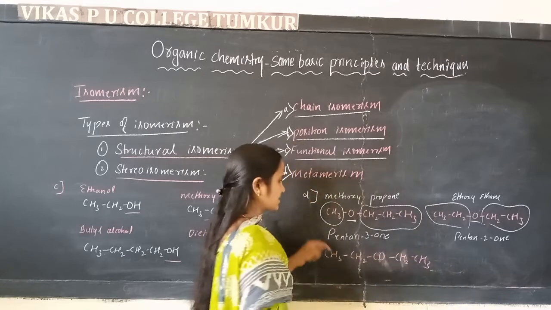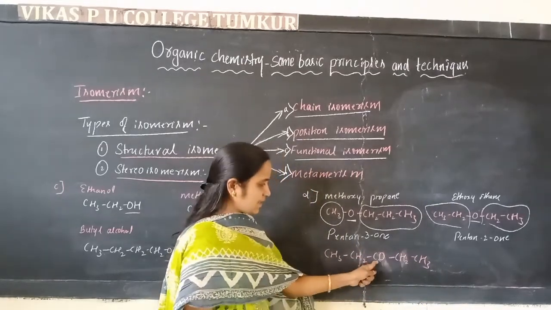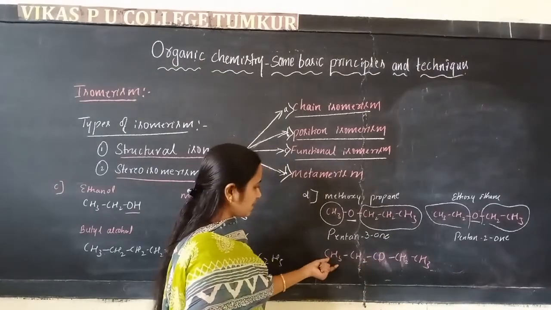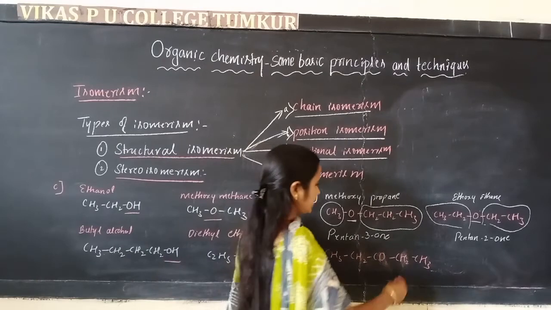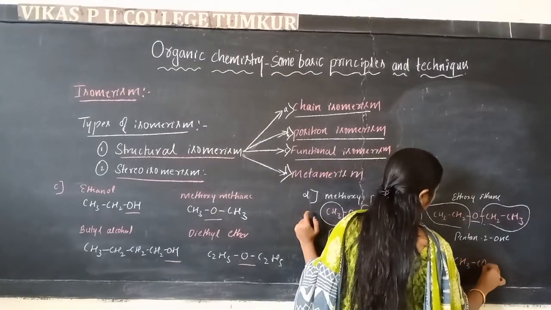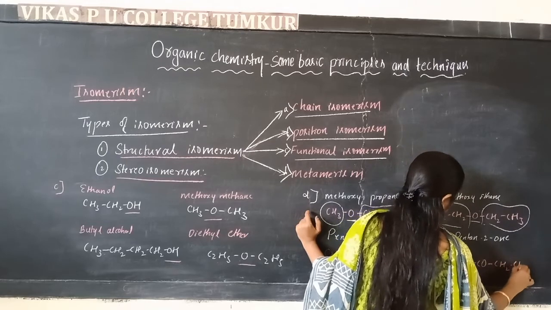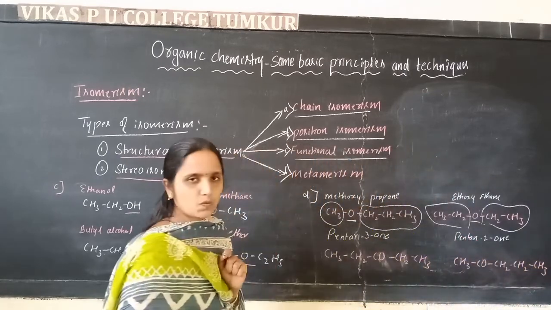This we call pentan-3-one. The number of carbon atoms is 5, and the third carbon is the keto group. The name of this compound is pentan-3-one. The other, pentan-2-one, is CH3COCH2CH2CH3. This we call pentan-2-one.